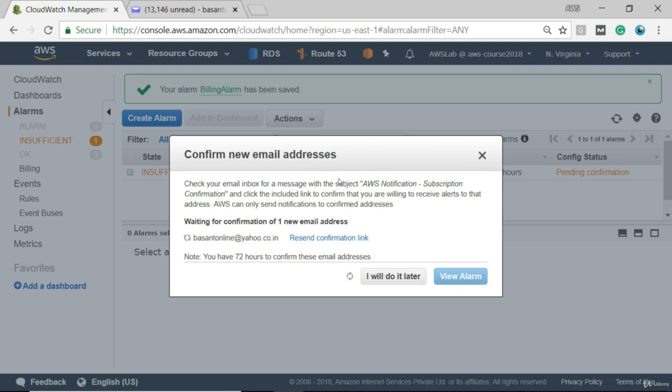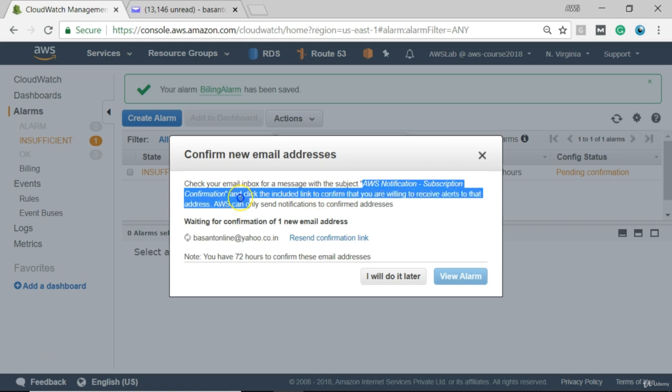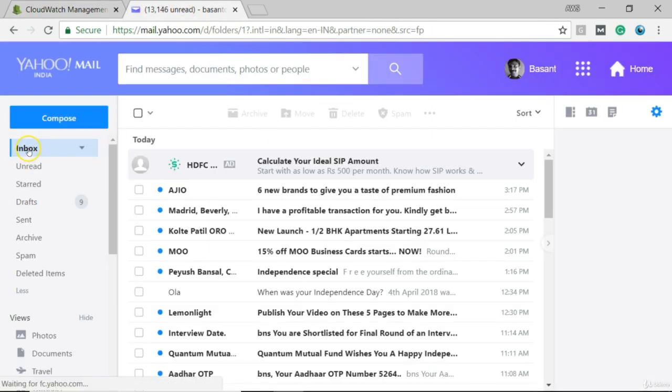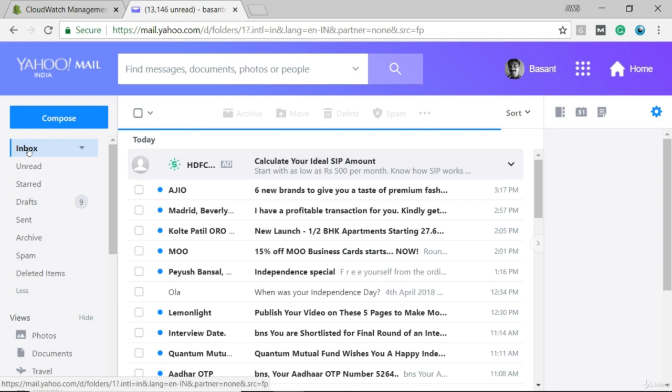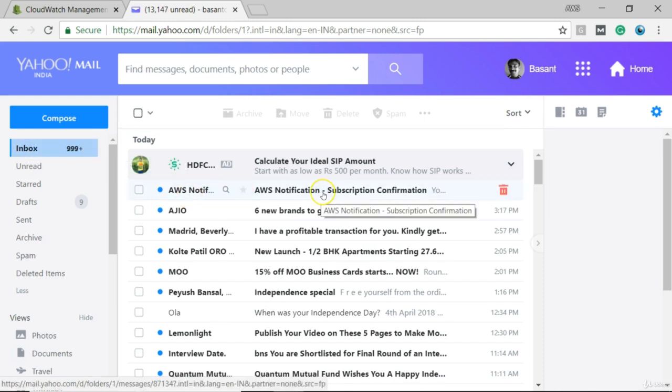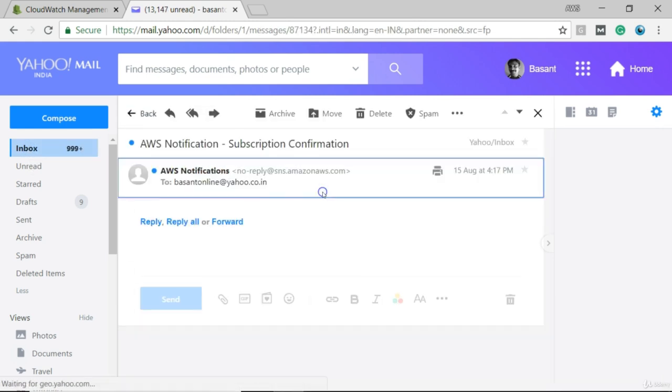The mail ID which I have given over there, I will go and check whether I have received a confirmation mail or not. The subject will be AWS notification subscription confirmation. See this. I have the mail open over here. I will just refresh it once to check. Yes, I have got the mail, AWS notification subscription confirmation.